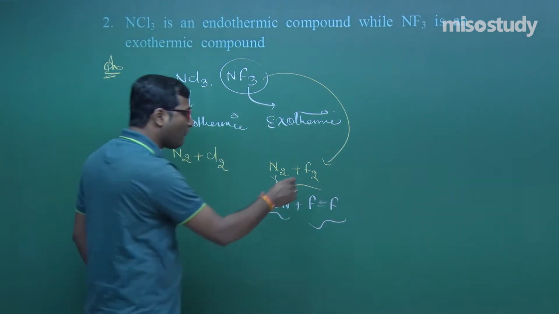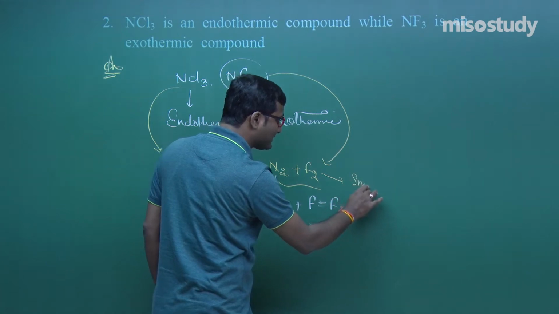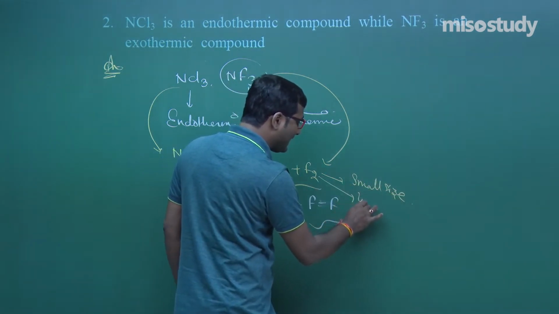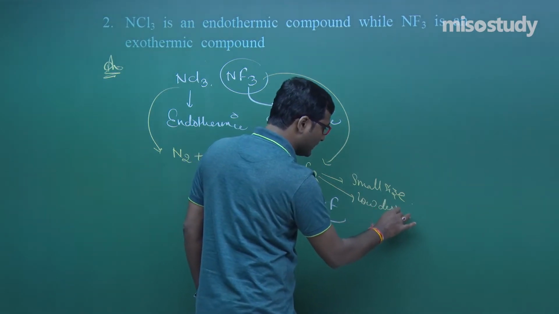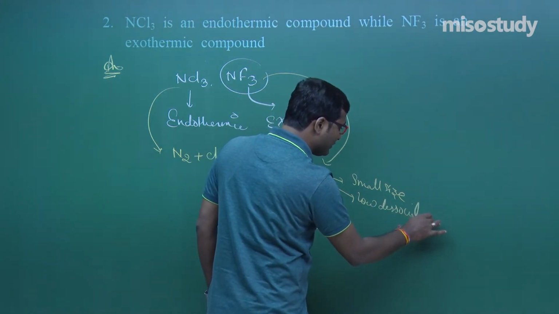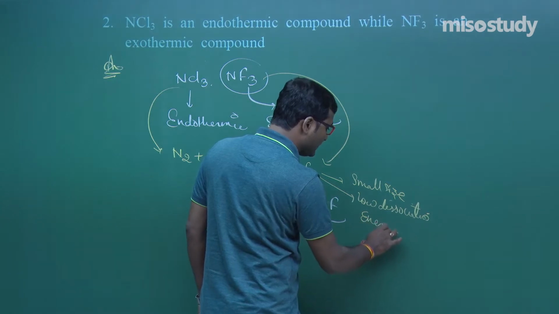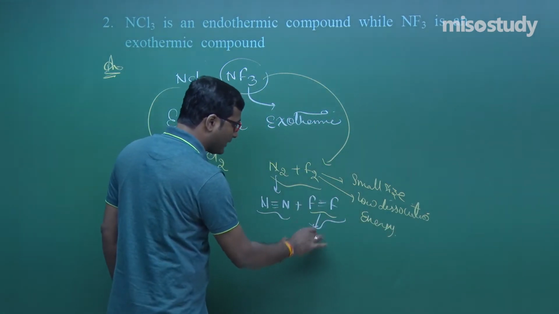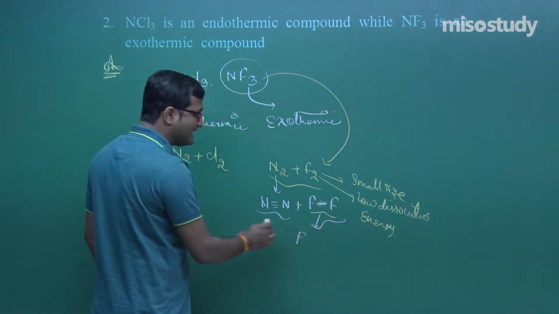Why? Because fluorine has a small size and it has low dissociation energy. Remember this. If it has low dissociation energy, then it can easily be converted to fluorine atoms, that is, the bond can easily be broken.